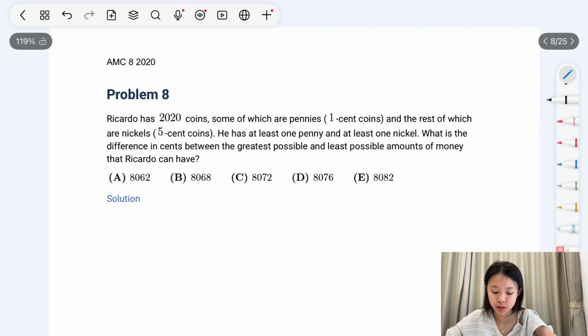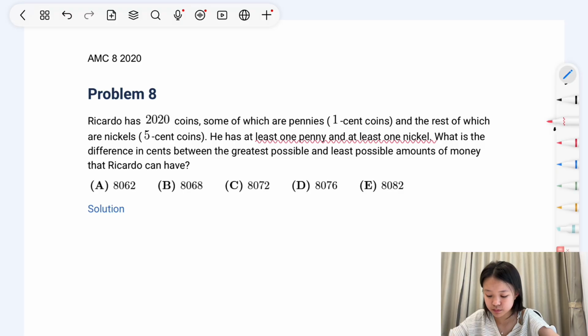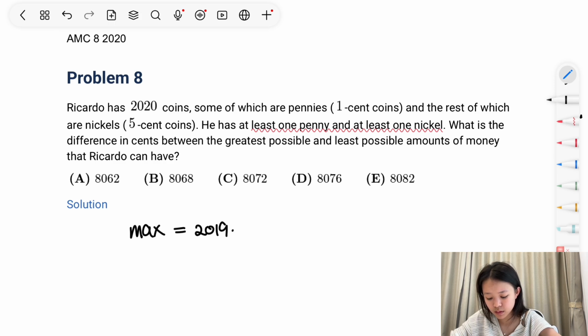Problem 8. Ricardo has 20 coins, some of which are pennies and the rest of which are nickels. And he has at least 1 penny and 1 nickel. What is the difference in cents between the greatest possible and the least possible amount of money that Ricardo can have? So the greatest possible amount of money that he could have would be 19 nickels, since we want to maximize the number of 5-cent coins that we have and minimize the number of pennies that we have.